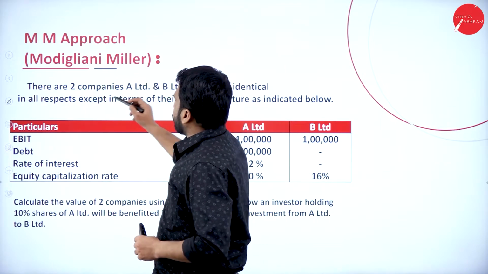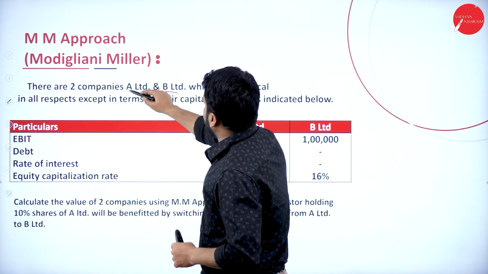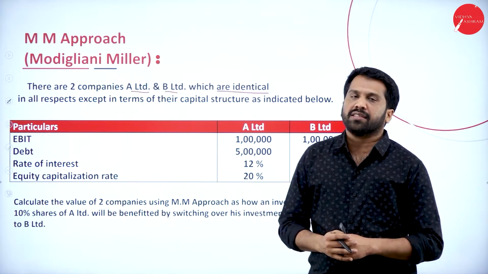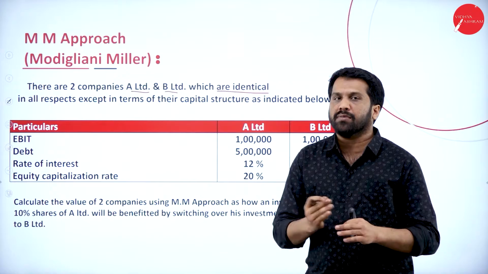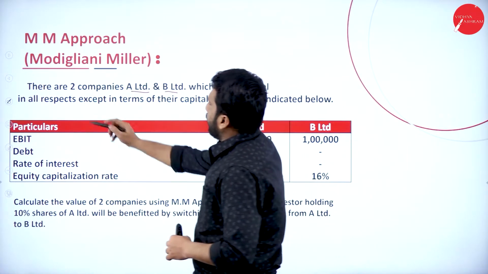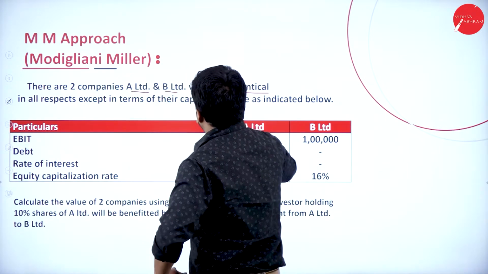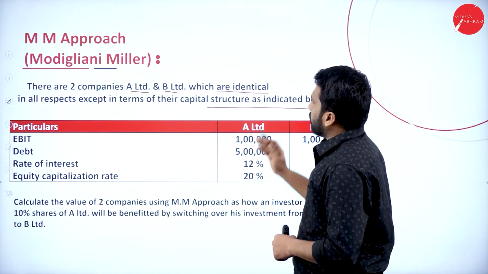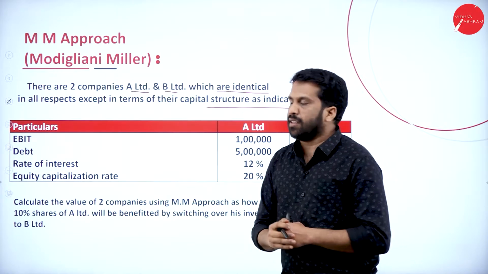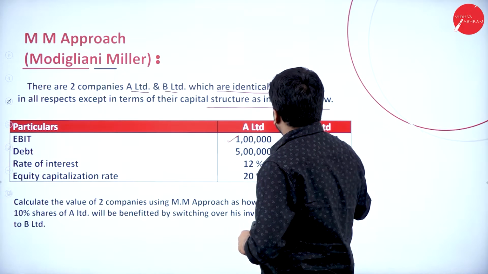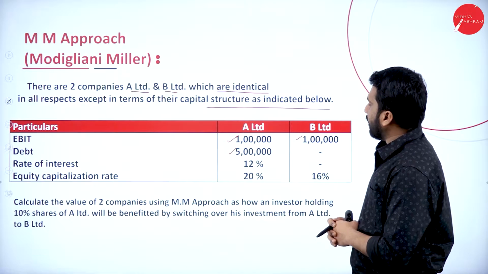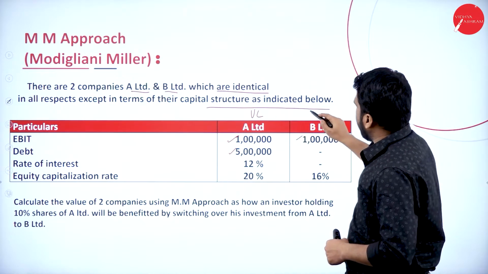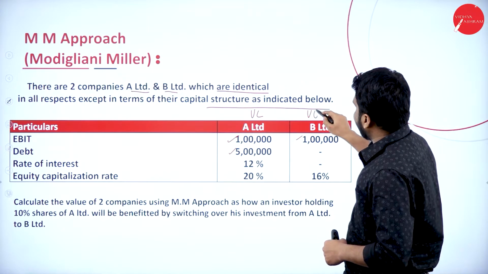Now, there are two companies, A Limited and B Limited, which are identical. Under the arbitrage process, it is always identical in all respects except in terms of the capital structure. Now, EBIT we have 1 lakh, 1 lakh. And debenture we have 5 lakh, because the first one is levered and the second one is unlevered.